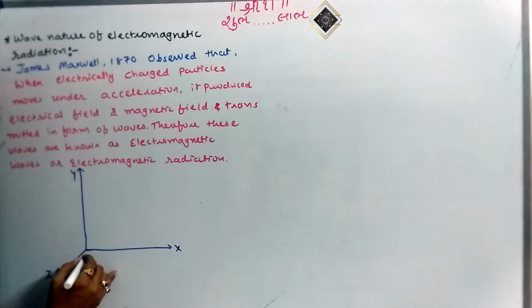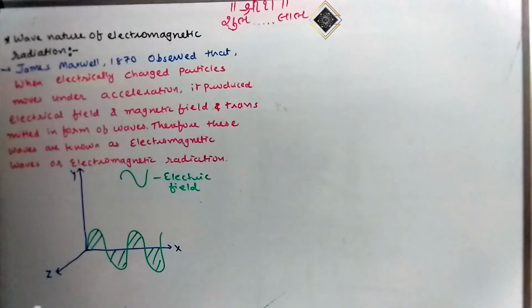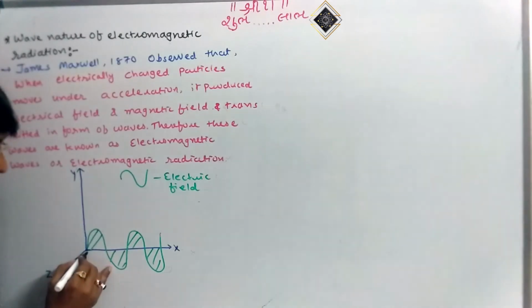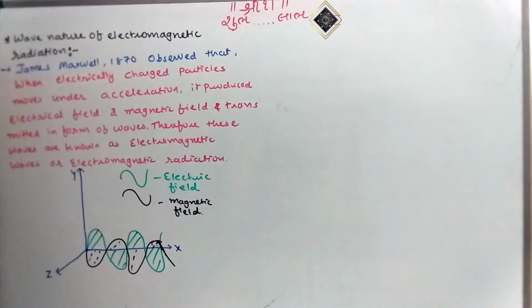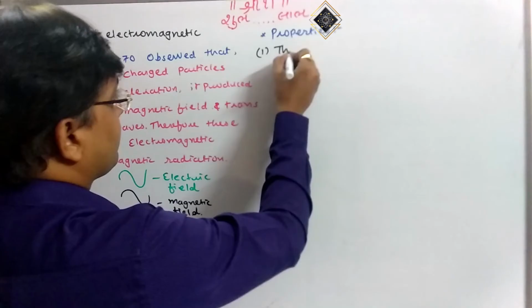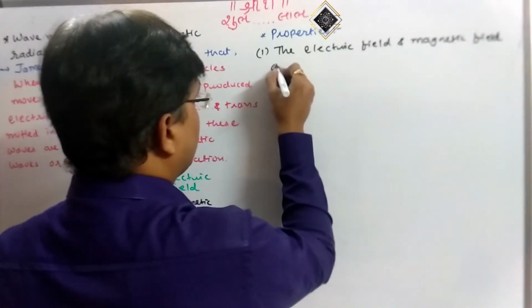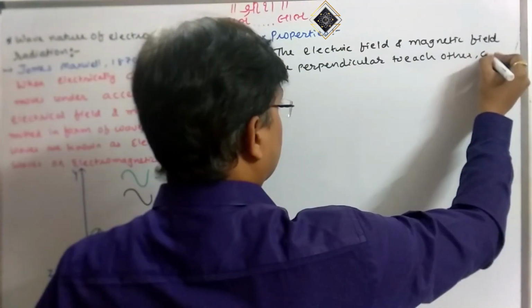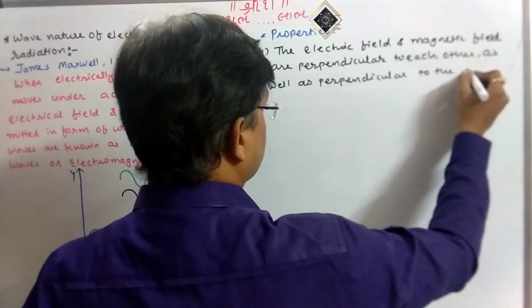Then the electric field produced is supposed to be like this, and the magnetic field is perpendicular to this. So the property of electromagnetic radiation that we have is that the electrical field and magnetic field are perpendicular to each other as well as perpendicular to the direction of propagation.